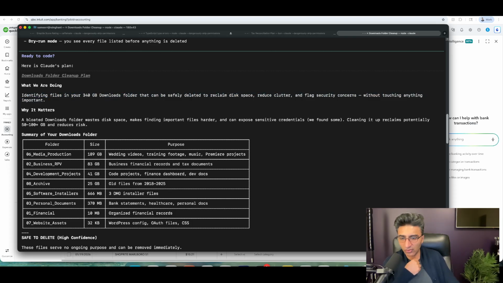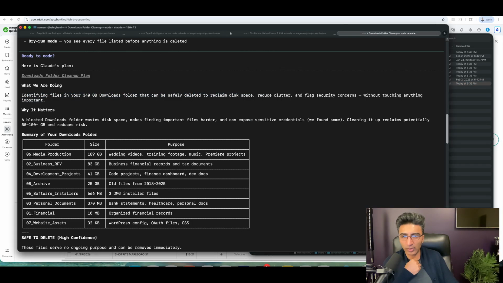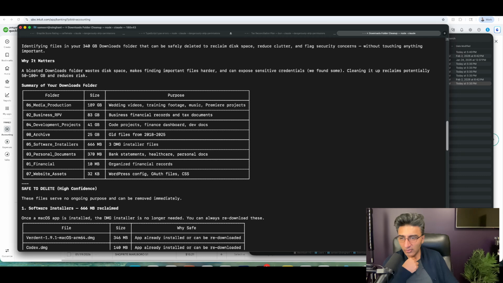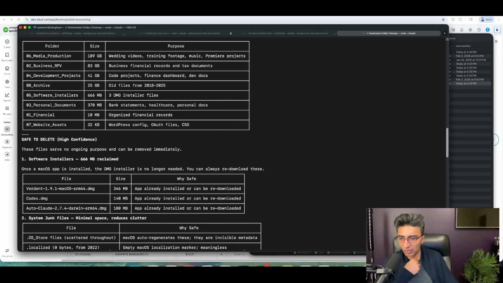What it's doing is looking at my downloads folder and putting together a plan on what can be safely deleted, what can be used to reduce clutter, flag security concerns, et cetera. It went through all my folders and broke down what's in them. I have a media production folder, a business folder, development projects, archives, software installers, personal documents. What's safe to delete?